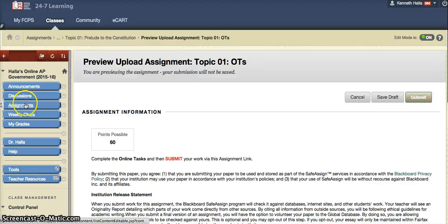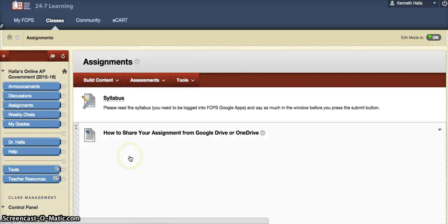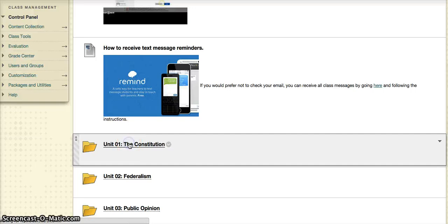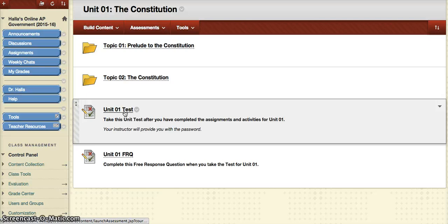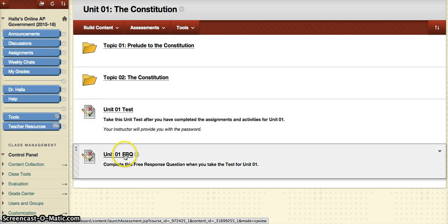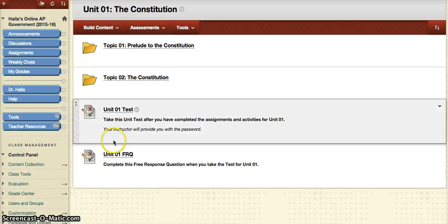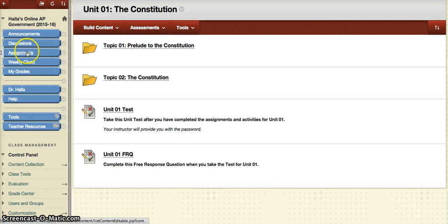You also see you have tests here. If we go back to the Constitution, the test will be taken at the end of the second week, and you would start the test here. That's a multiple choice test, and then you're going to get an FRQ, and we will talk about the FRQ in the orientation week and how to do it. I will also have a video up between these two things which explains what an FRQ is and how to do it on the AP exam.